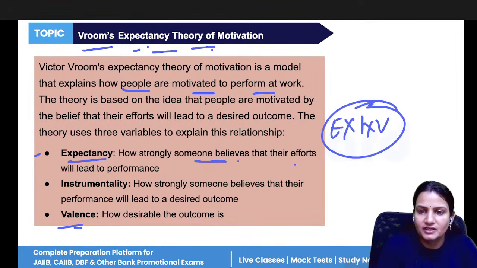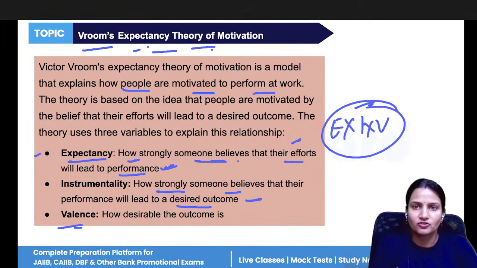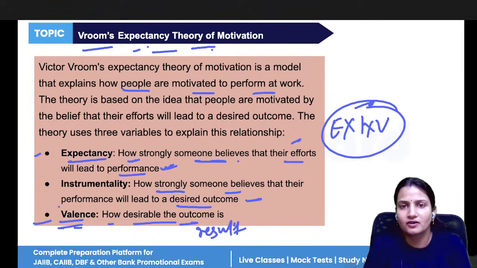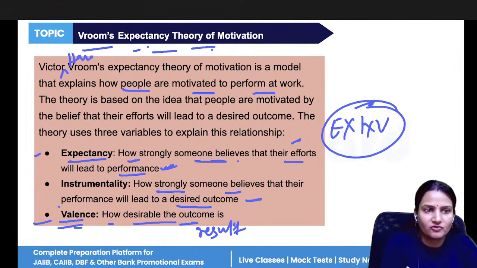Expectancy: how someone believes that their efforts will lead to performance. If you give more effort, then good performance will be there. If your performance is good, you believe you have done well, so you expect that the outcome should also be good. And whatever result you have received after performance, how much value you give to that result. That is Vroom's expectancy theory, given by Victor Harold Vroom. Full name was Victor Harold.